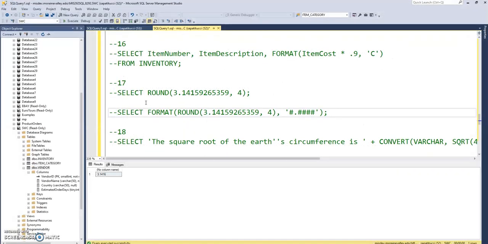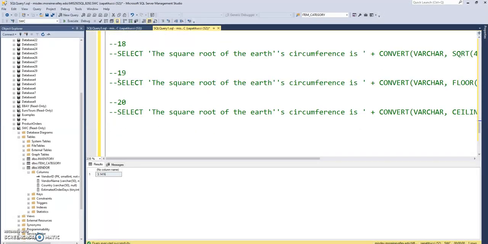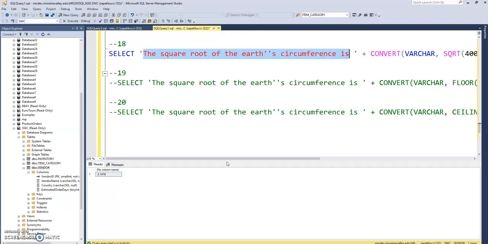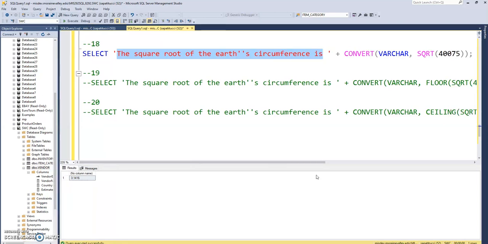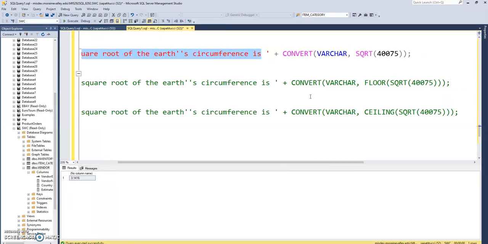So let's look at the code here. Okay, so we said this part is hard-coded. And, oh yeah, we're running into an apples and oranges situation too here. Well, let's not worry about that just yet, but this is the square root function. I plugged in the Earth's circumference in kilometers into the square root function.